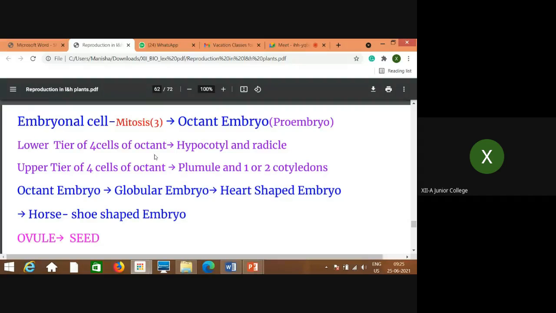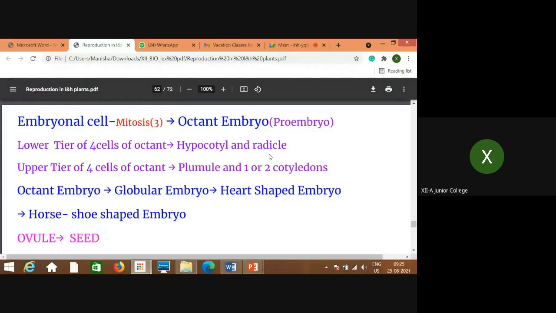I tell you. Hypo means below. Cotyle is the word related to cotyledons. Depending on the type of species, either 2 or 1 cotyledons means di or monocotyledon structure. Cotyledons are present. So below the cotyledon, that is called the hypocotyl.